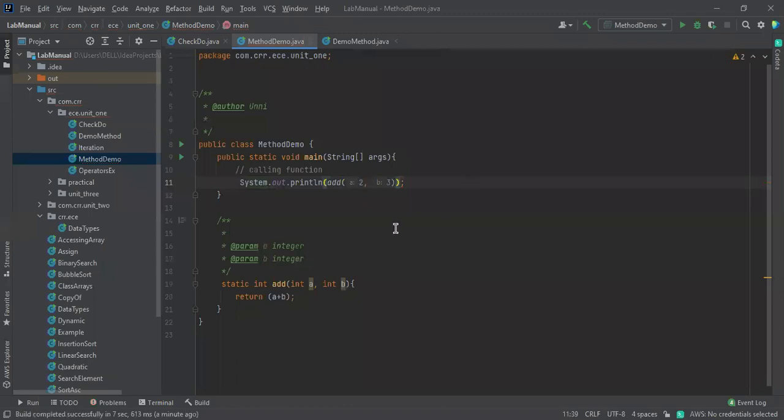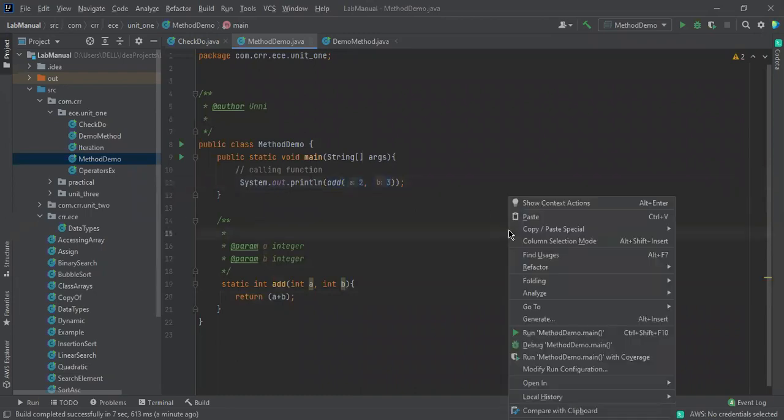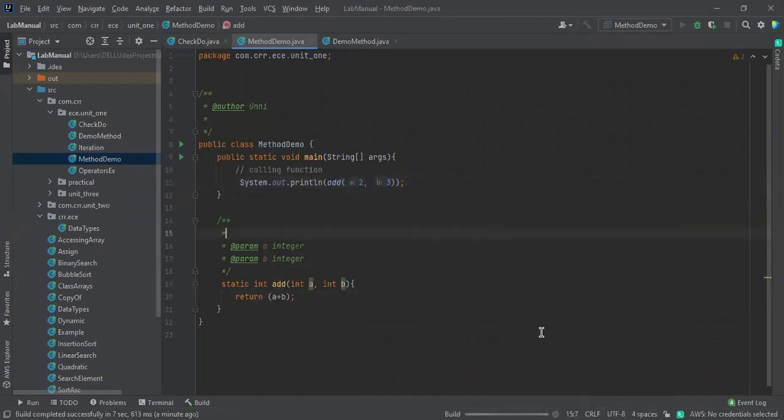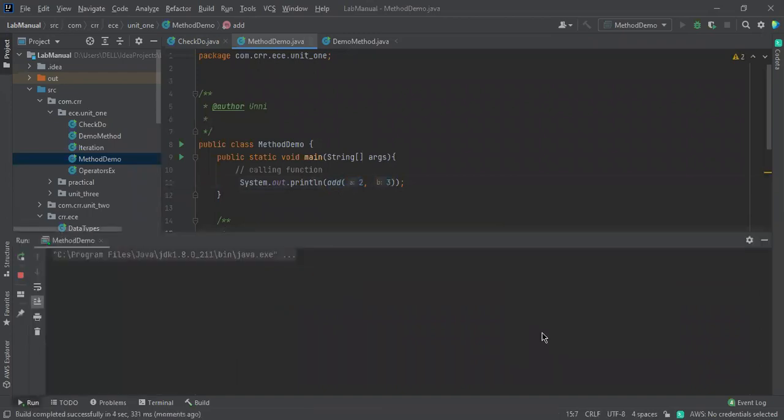Okay. So now you will get an output for this. If you want to print this one, there is a return statement. So it is going to return some value towards this calling statement. So now I'm going to run this program. See this one.